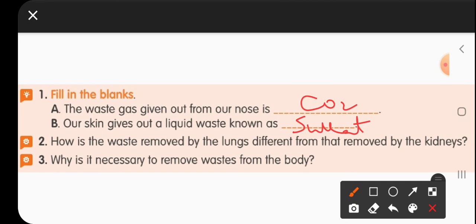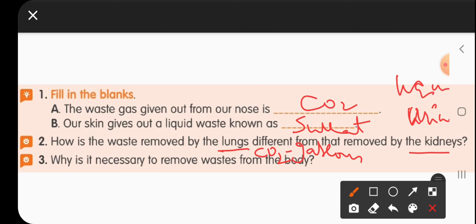Okay, now the second question, how is the waste removed by the lungs different from that removed by the kidneys? Lungs are removing a waste called carbon dioxide, which is present in a gaseous form, and kidneys are removing a waste, that is urine, which is present in a liquid form.